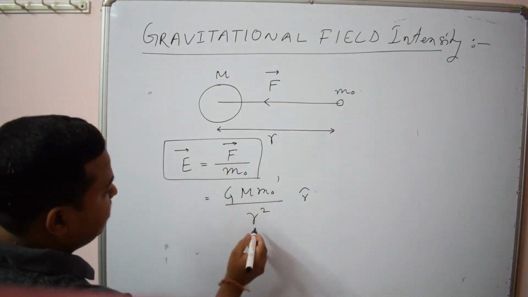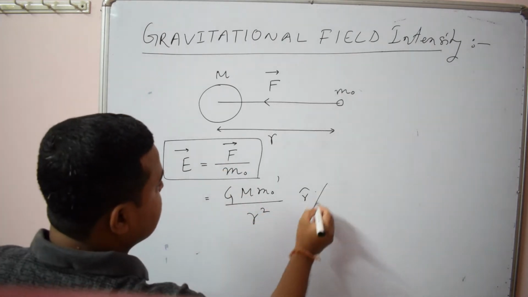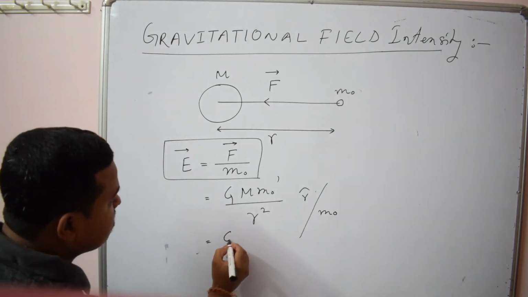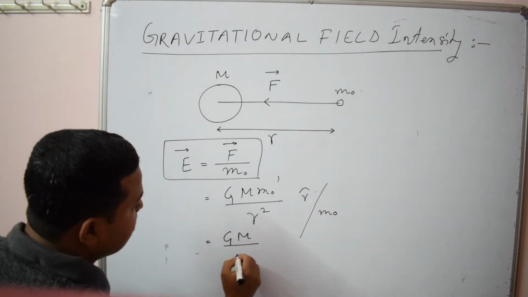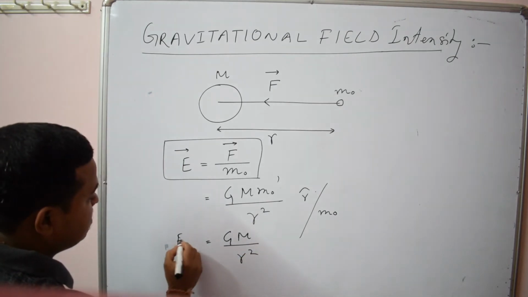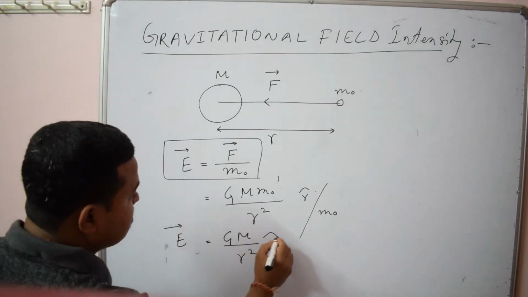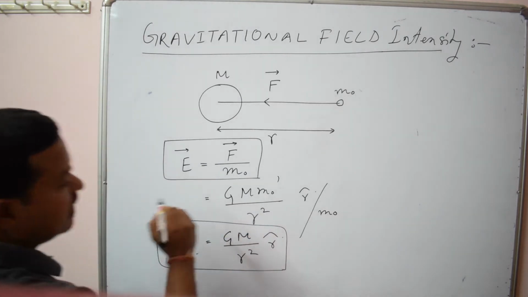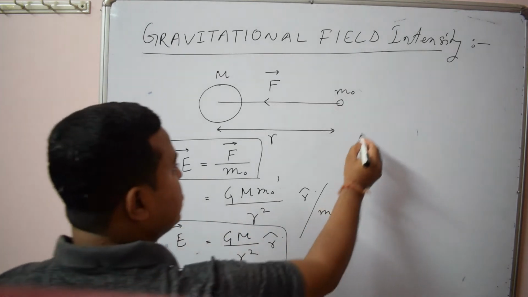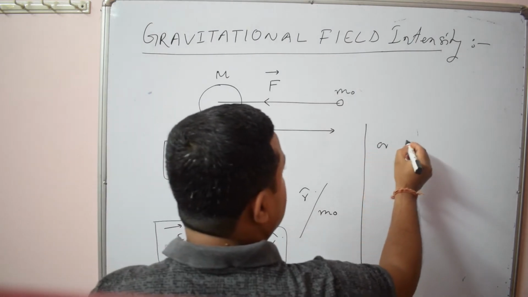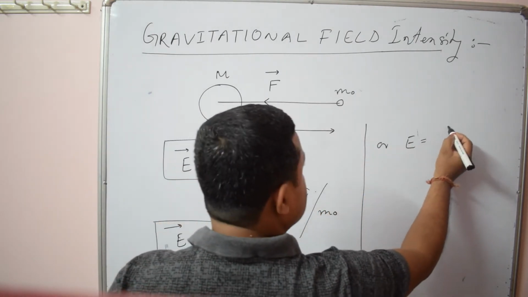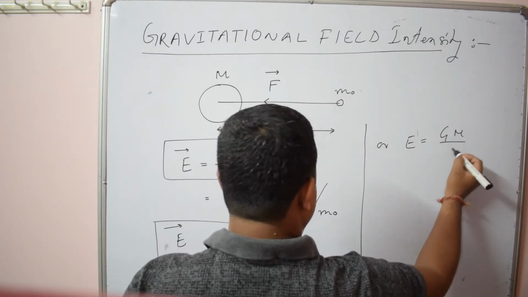Divided by this m0, it will be simply Gm by r square. So this is the formula of gravitational field intensity. And if we take only the magnitude, E is equal to simply Gm by r square.